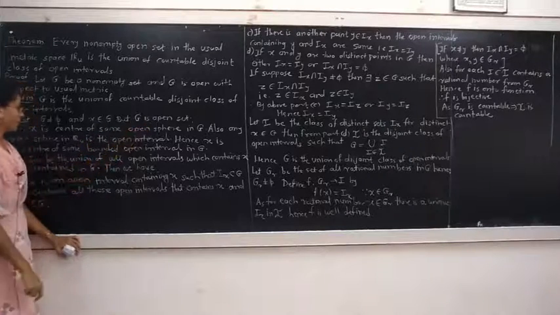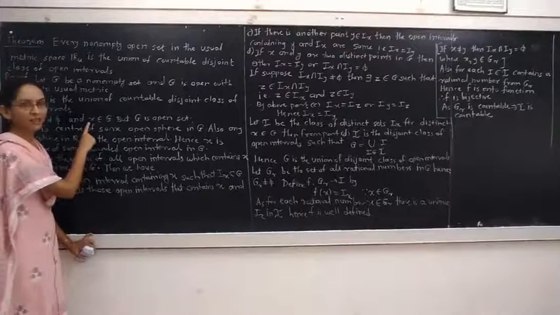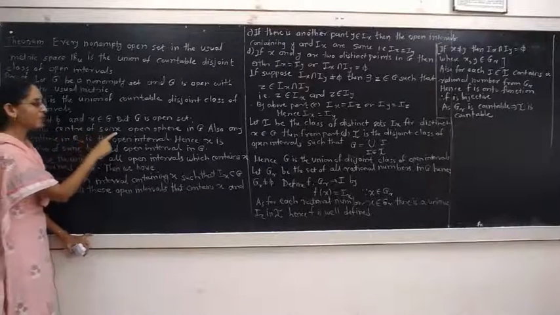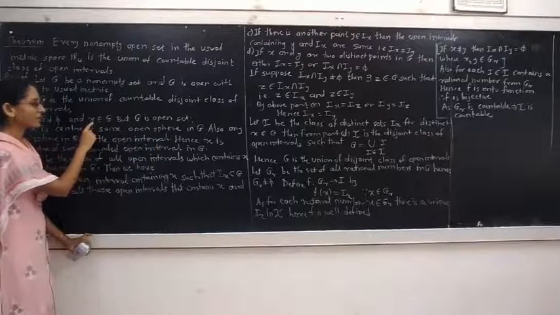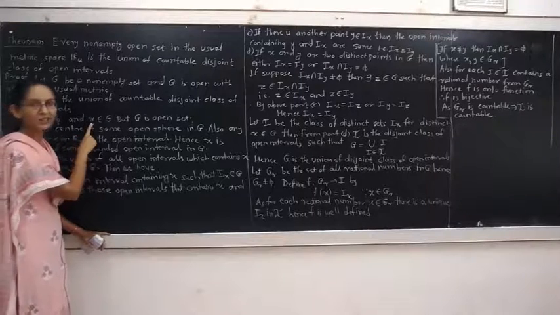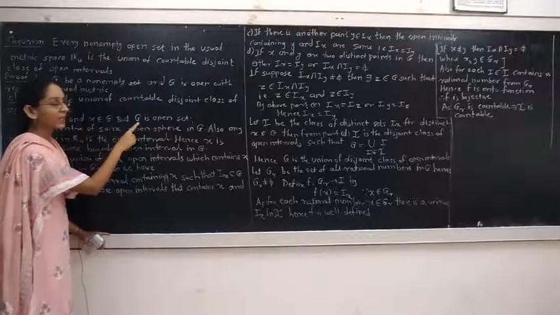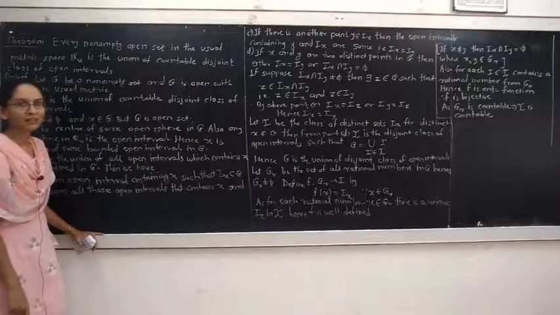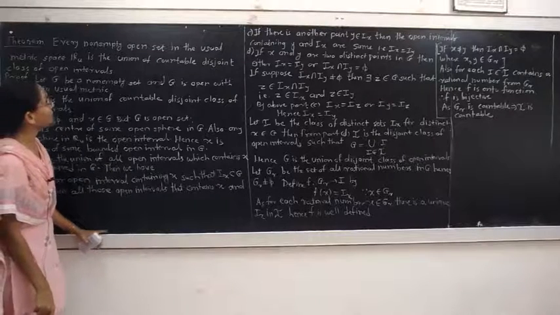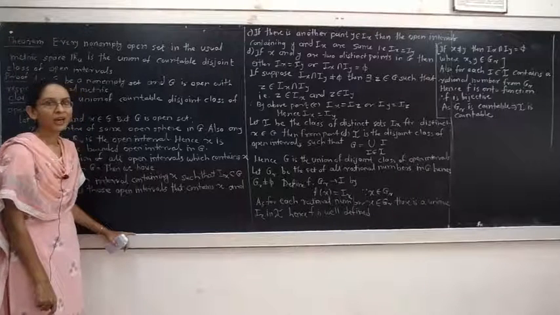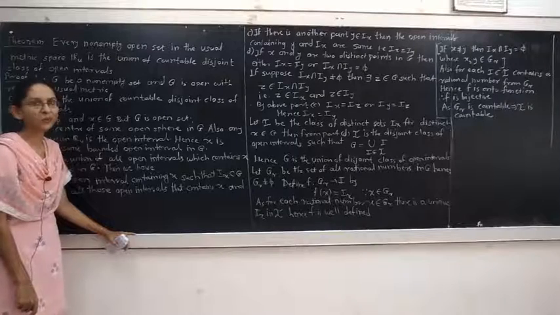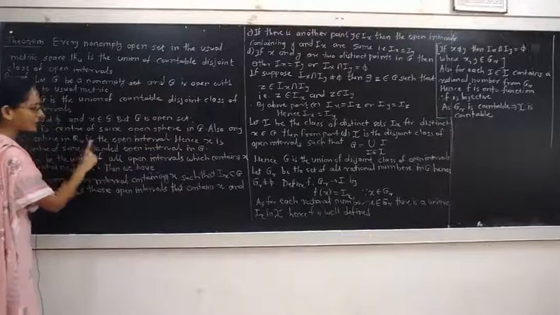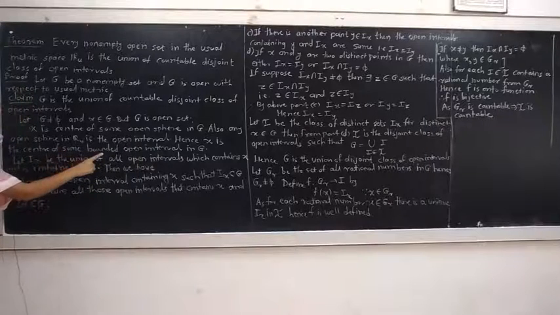But G is an open set. Hence, G is a neighborhood of the point x, because x belongs to G. By the definition of neighborhood, x is the center of some open sphere in G. G is a neighborhood of x means the open sphere with center x and some radius r is contained in G. Also, we know that in the usual metric space on the set of real numbers, any open sphere is an open interval. Hence, x is the center of some bounded open interval.